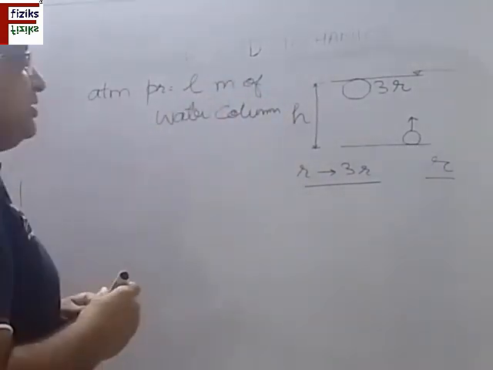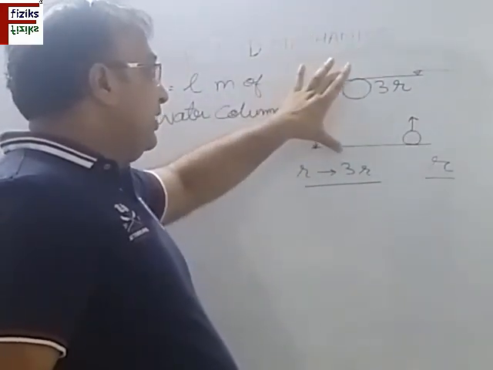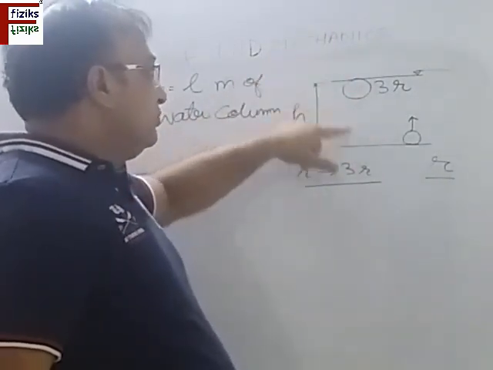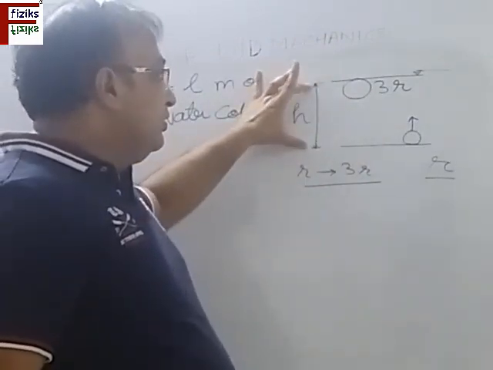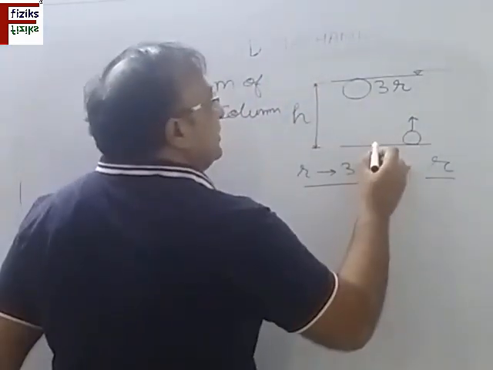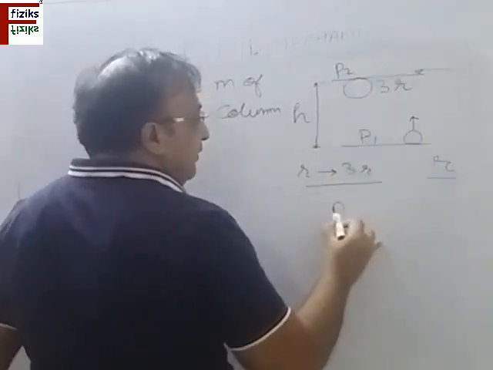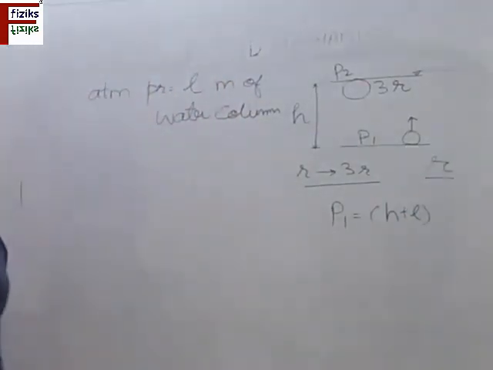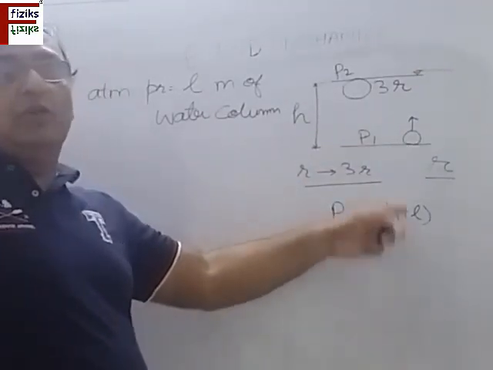This means the pressure exerted by the atmosphere is equal to the pressure exerted by L meter height of water. The depth is H meter. So at the base, the pressure is equal to atmospheric pressure plus the pressure due to this column. Suppose this is P1 at the bottom and here it is P2. So P1 is H plus L meter of water column.